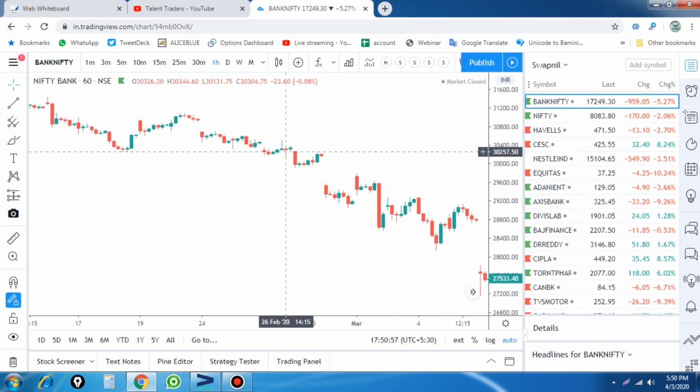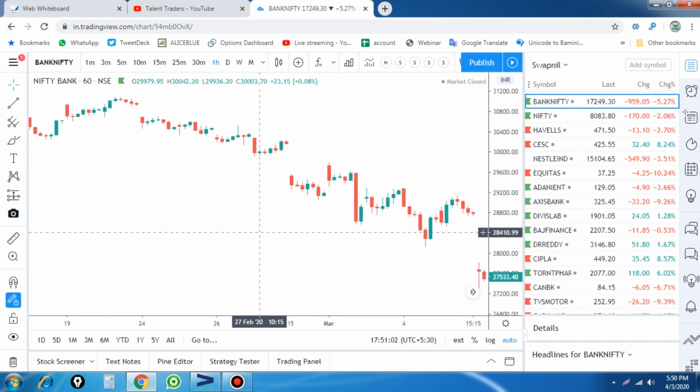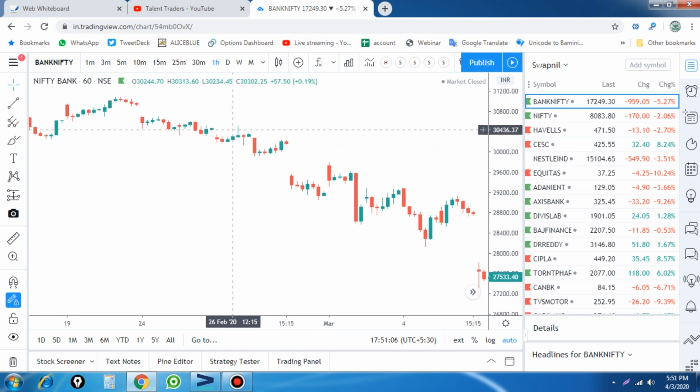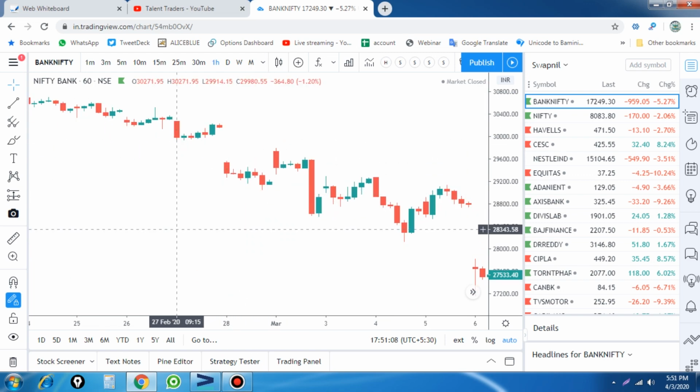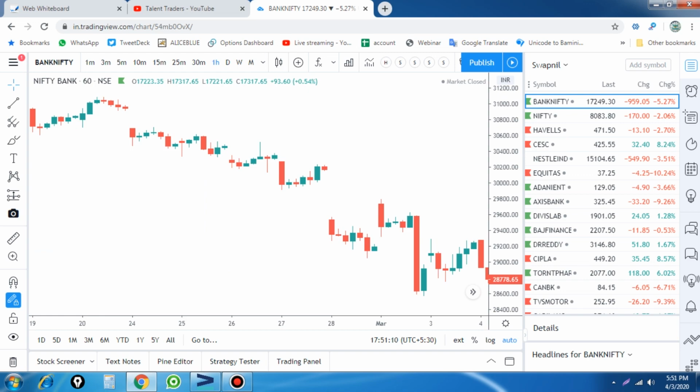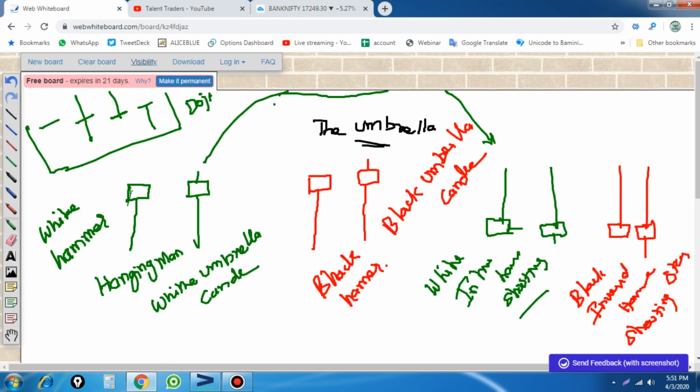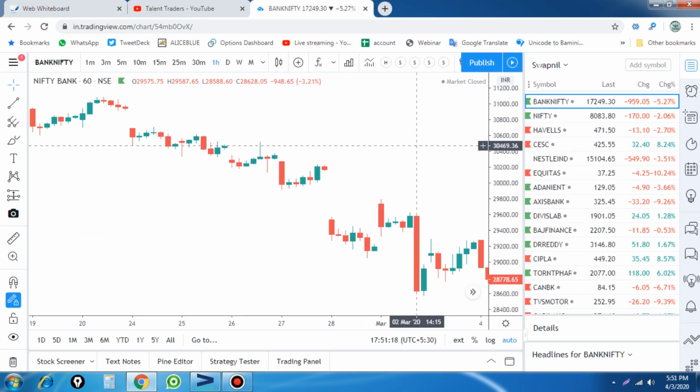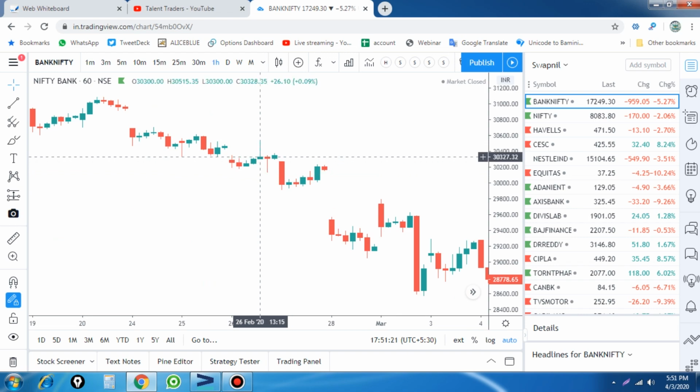Here we can see a candle which is a hammer and a shooting star. Here is a white inverted hammer. It is not what we saw in the previous example. This kind of candlestick pattern forms in this particular area and gives a reversal value around 30,000.